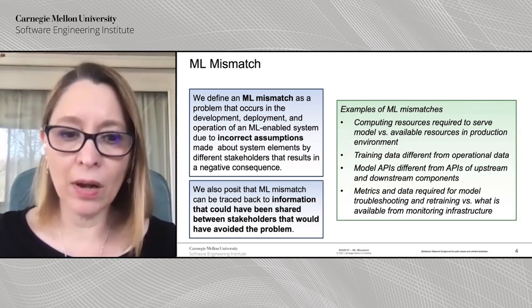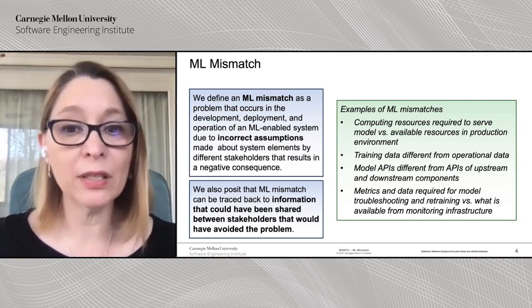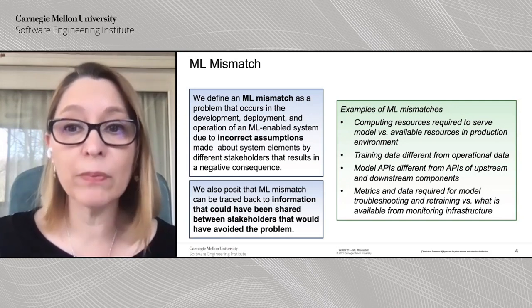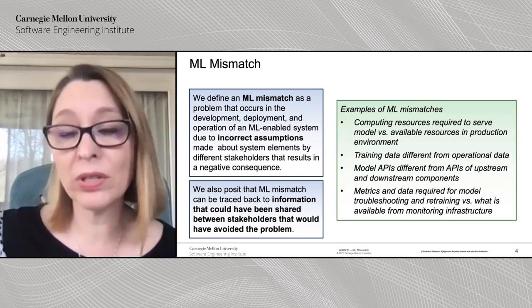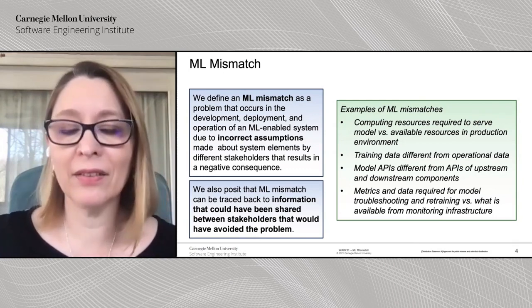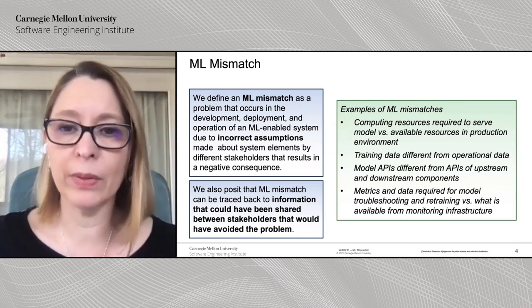In addition to that, we posit that ML mismatch can be traced back to information that should have been shared between stakeholders, but was not shared. And if they would have shared that information, the mismatch or problem would have been avoided.